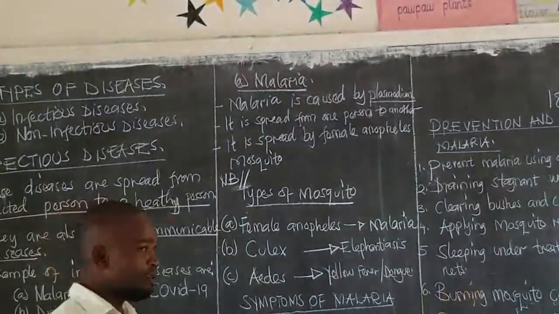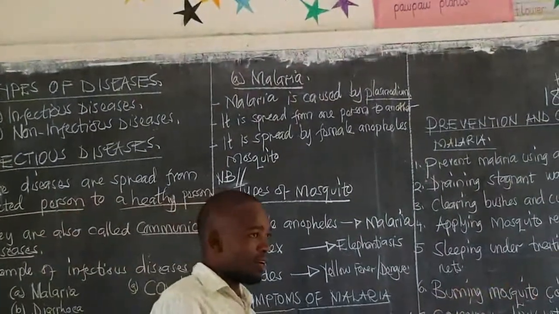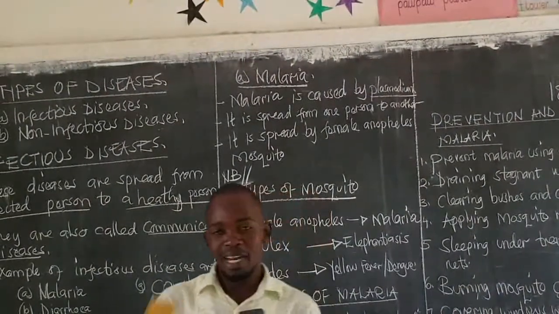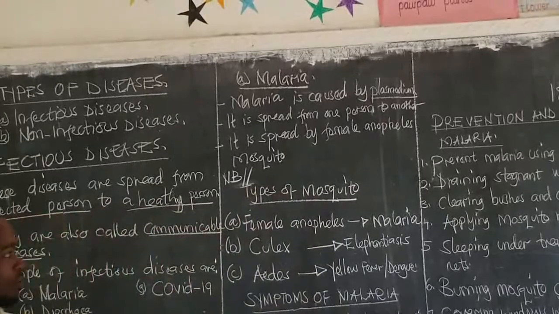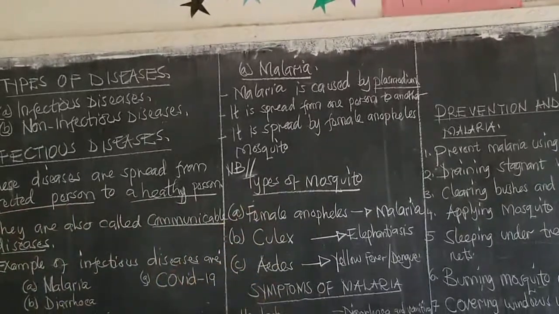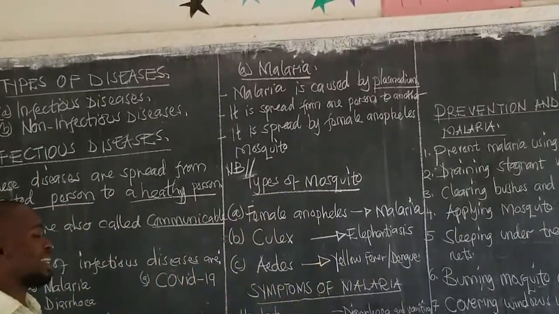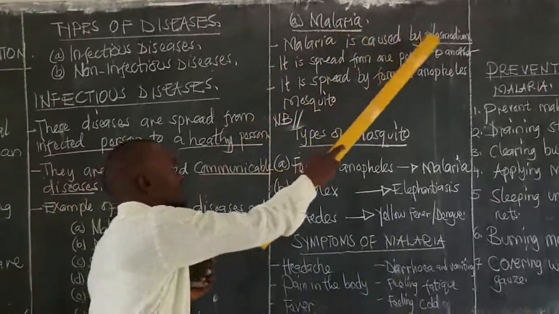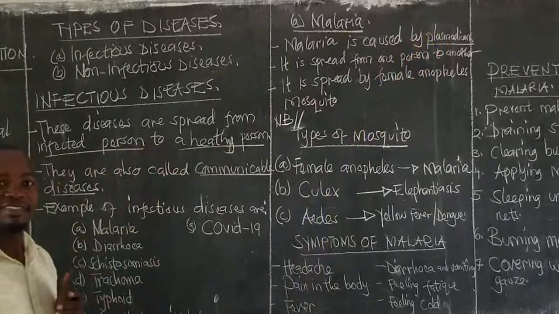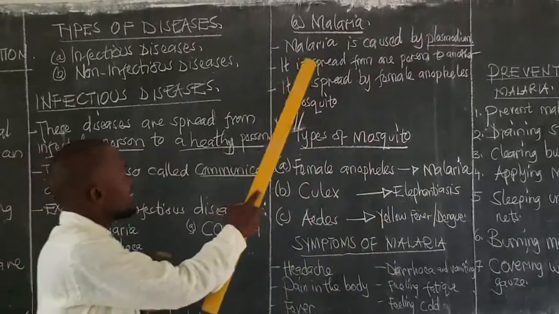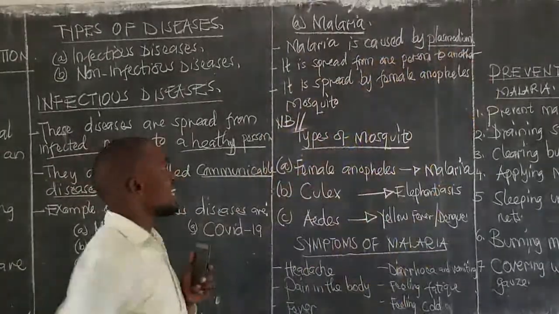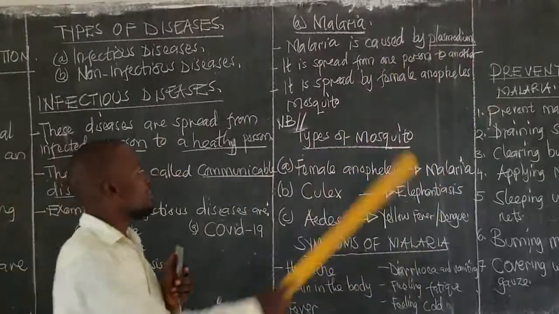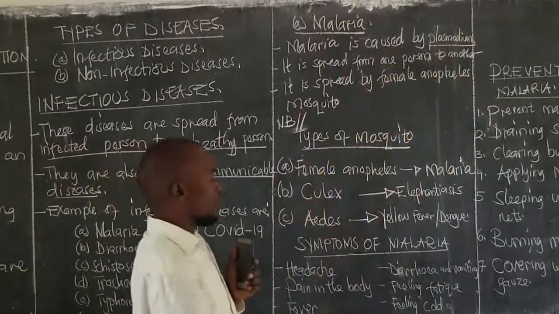Most people confuse the carrier for malaria for the causal agent of malaria. Today, get it clear that malaria is caused by Plasmodium. It is spread from one person to another. Spread by what? Spread by female Anopheles mosquito.